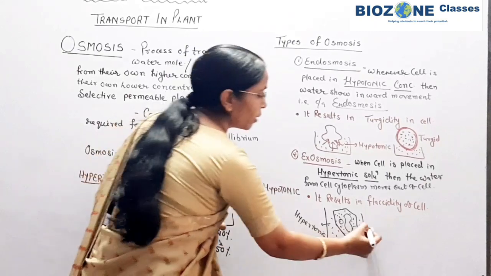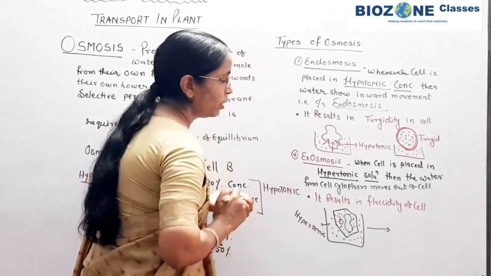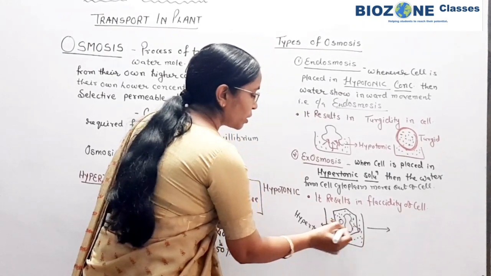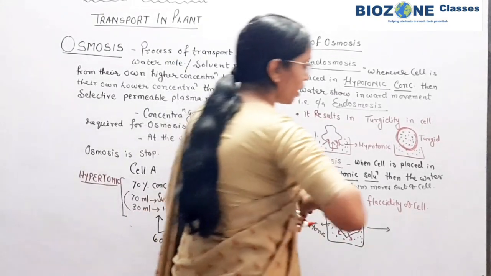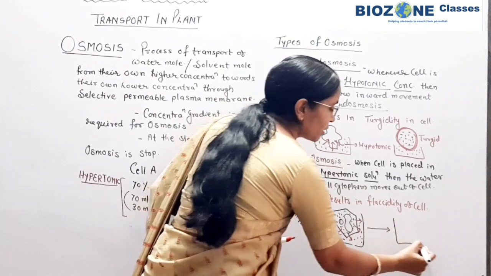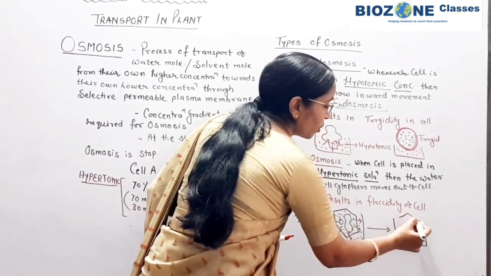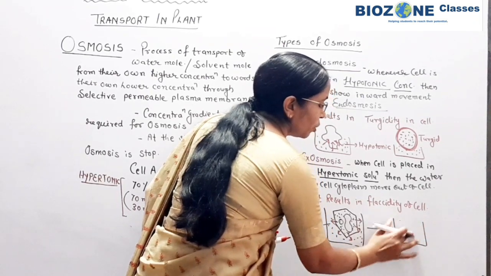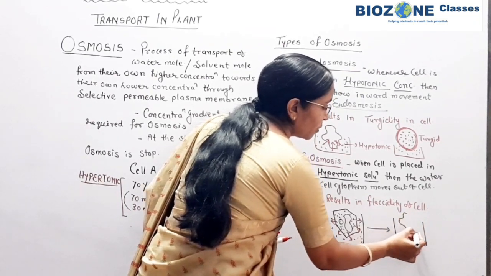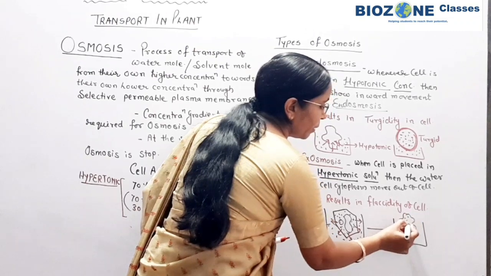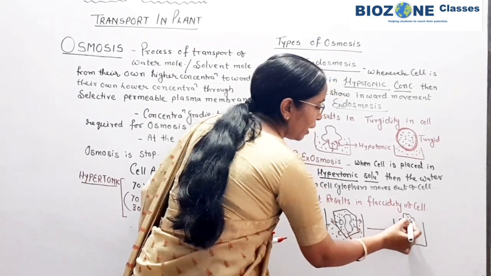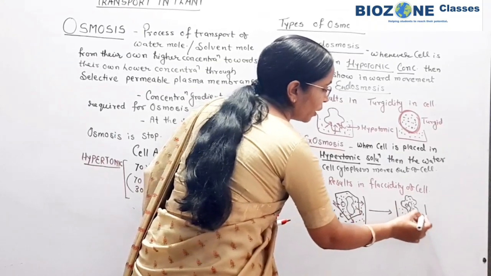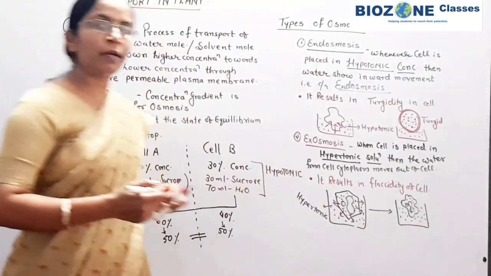So the water molecules start to move outside the cell, and because of that the cell becomes flaccid, or the protoplasm shrinks. This process is called exosmosis. So remember this.